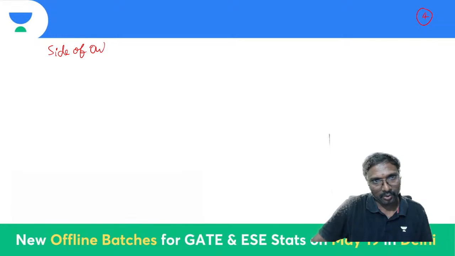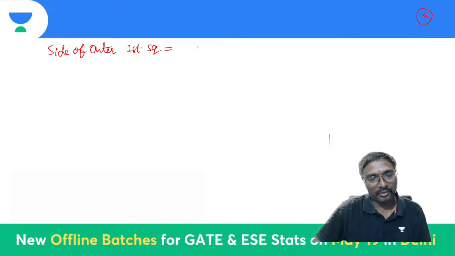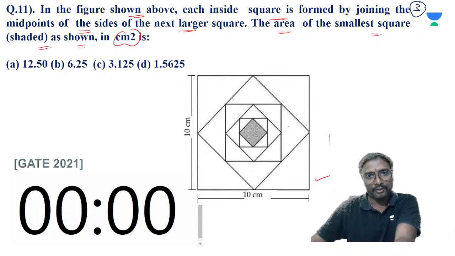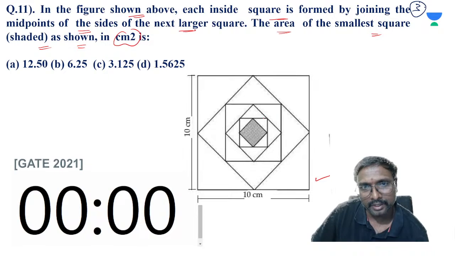What is the side of this outer first square? That is your 10, and the area of this outer first square is this 10 squared. So how many inner squares are there if you observe? 1, 2, 3, 4, 5.